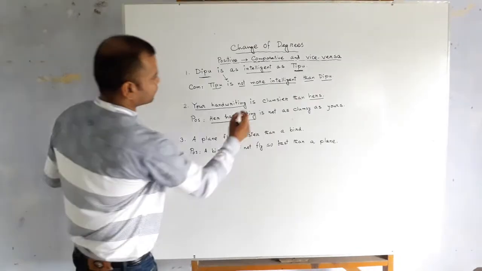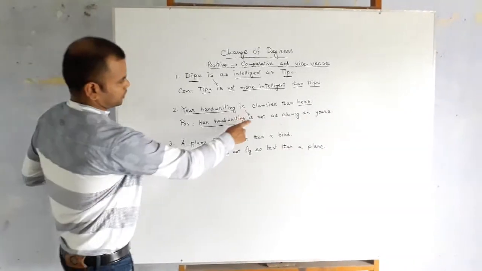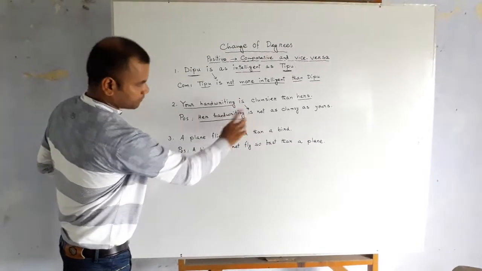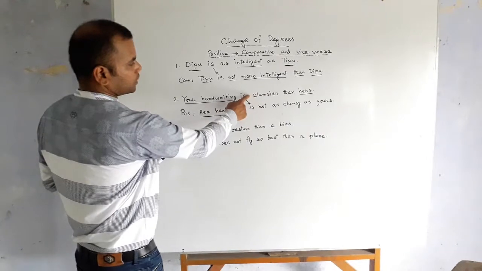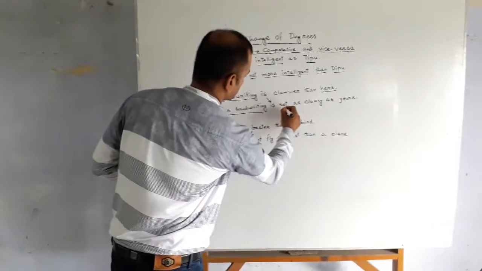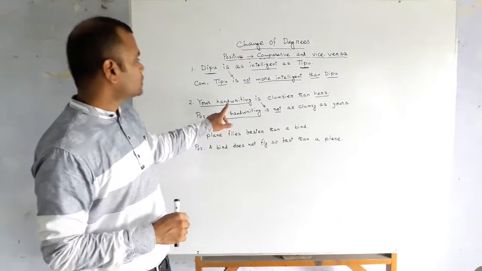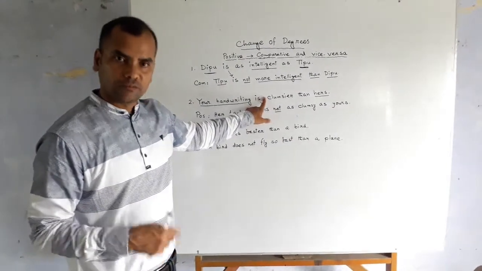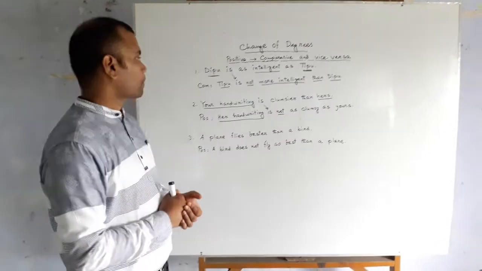Then the verb is has just come here, and there is no not here, that is why you have to use a not here. That is to say, if the given sentence is affirmative, the answer will be in negative form.